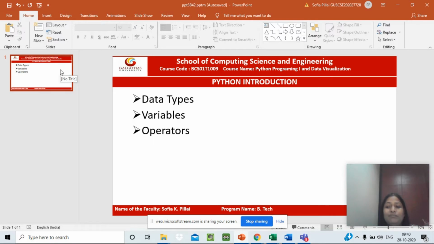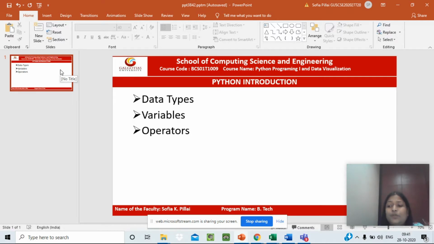So, applications of Python. As we have mentioned, Python is one of the most widely used languages over the web. We are going to list down certain advantages of Python. It is easy to learn. Python has very few keywords, a simple structure, and a clearly defined syntax. This allows students to pick up this language very quickly and very easily, in a very short span of time.